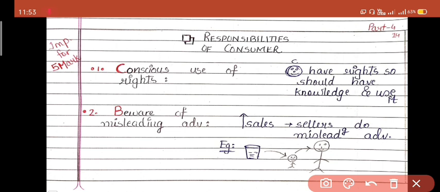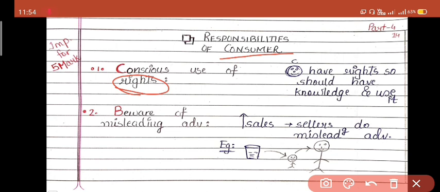Conscious use of rights. Okay, now what is the meaning of the word conscious? Conscious means cautious, alert. He has to take care of that. The rights have been given by the UNO and by the Consumer Protection Act, so it is the first responsibility of the consumer that he has to use his rights. If a person is complaining without using the right, without asking for any information, or without getting educated regarding the product, then it is his fault. It is not the seller's fault.